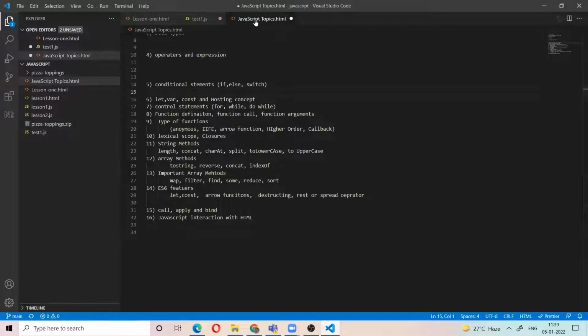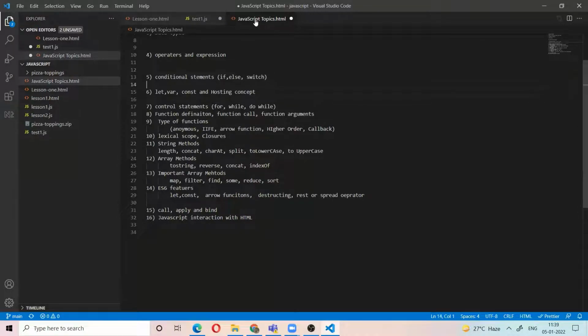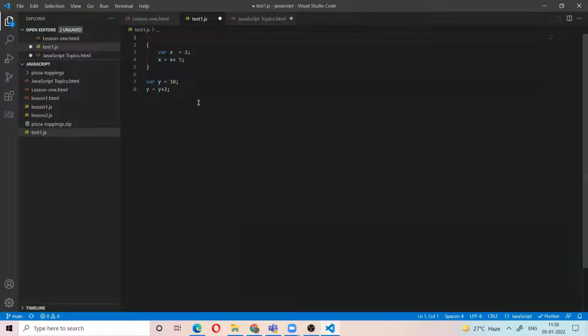Now go to conditional statements. Okay, now we have to go to conditional statements. What are conditional statements? We can run some set of the statements based on some condition.